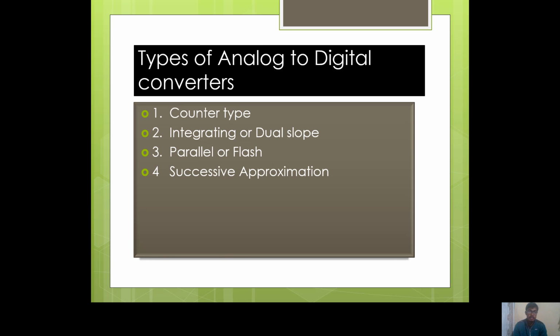Types of analog to digital converters. There are 4 types of converters. Number 1, counter type, 2, integrating or dual slope, 3, parallel or flash, 4, successive approximation.